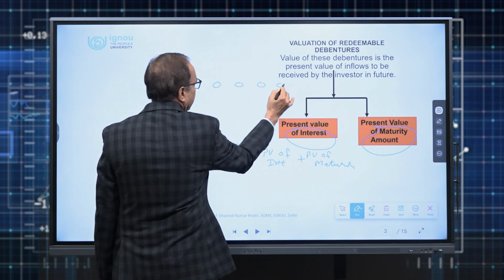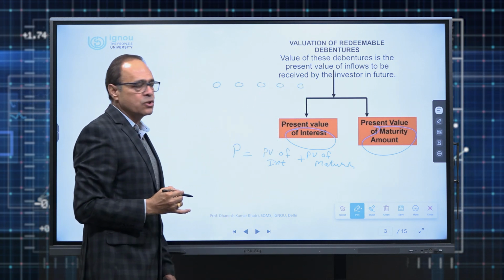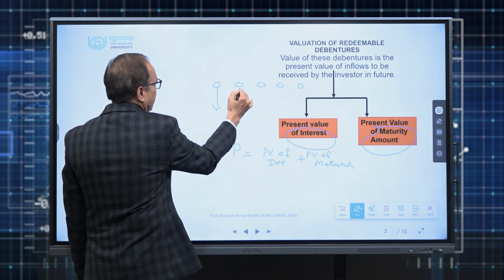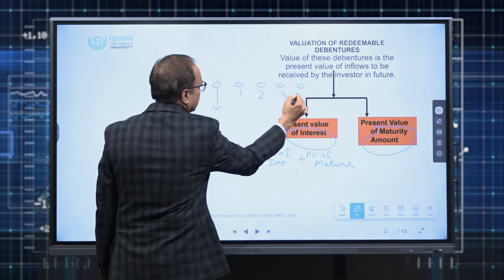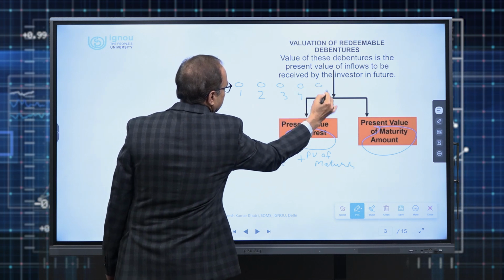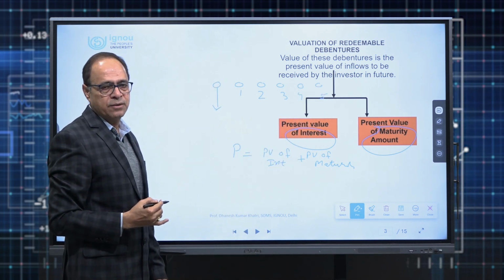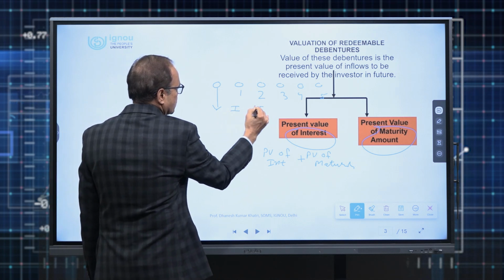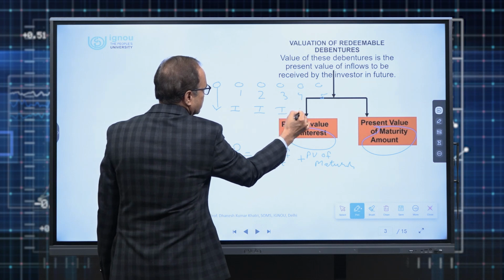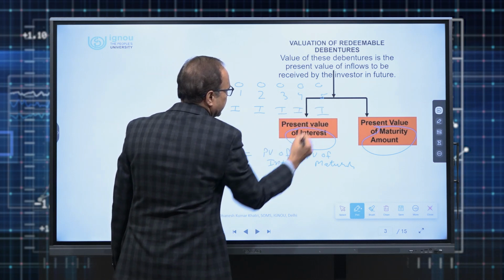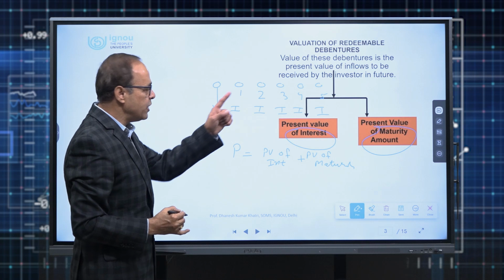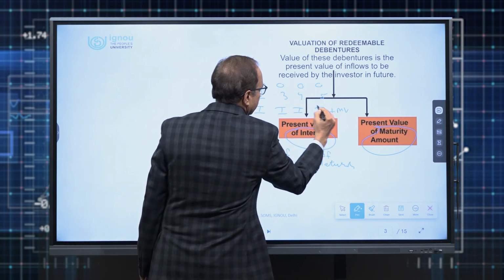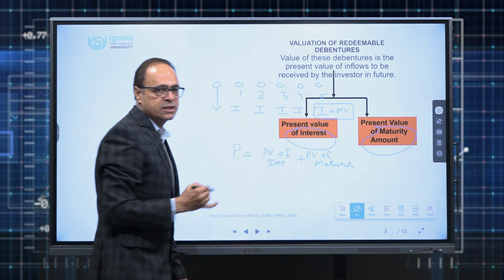Let us assume that a company has issued debentures of 5 years maturity. Today is the 0 time. So in the first year, second year, third year, fourth year and 5th year, that will be the timeline of the debenture. Every year the investor will get interest. I symbolize interest with I. That is the annual income which he is likely to get from the debenture. And at the end of the 5th year, he is going to get the interest as well as the maturity value.